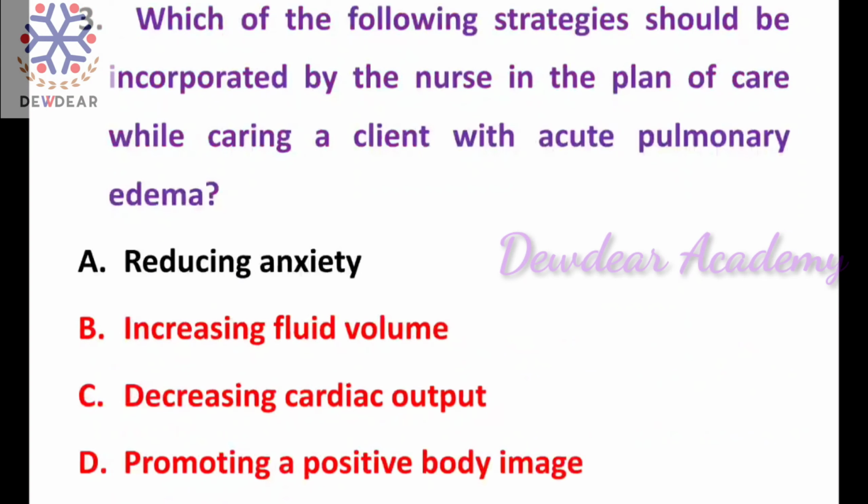So in this question, the answer is reducing anxiety, and the other options like increasing fluid volume and decreasing cardiac output are wrong, because the main goal of treatment of pulmonary edema is to decrease the fluid volume and increase the cardiac output. And promoting a positive body image has no significance in acute pulmonary edema. So the right answer is reducing anxiety.